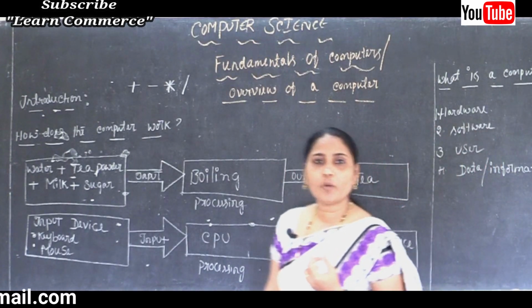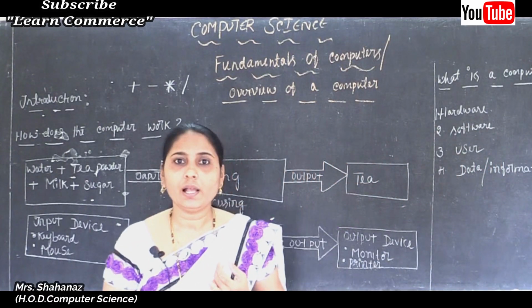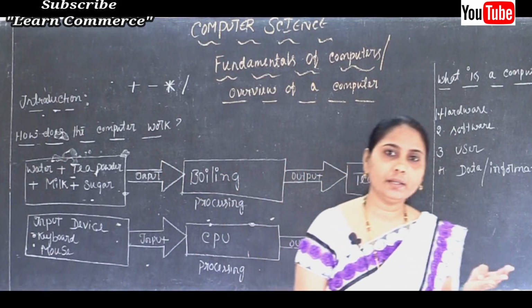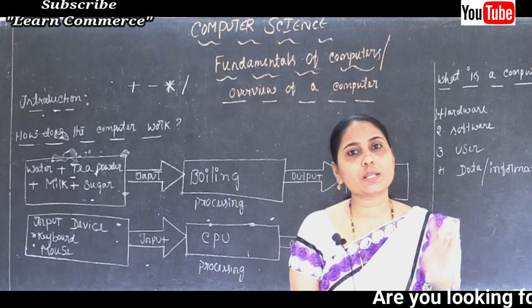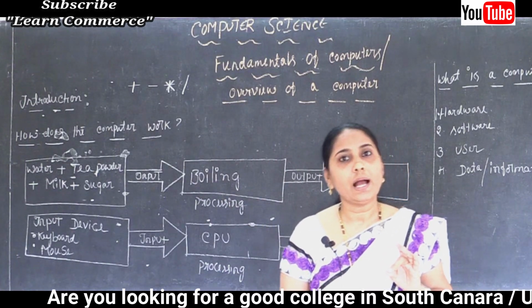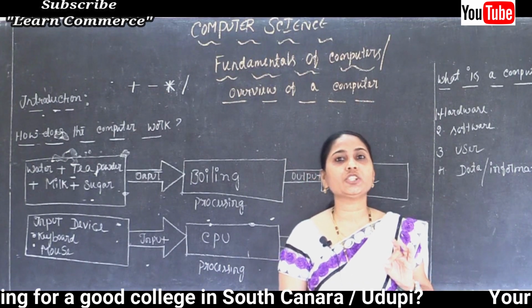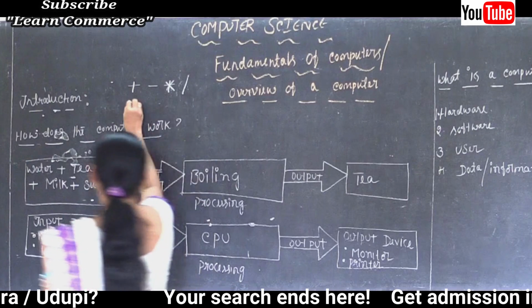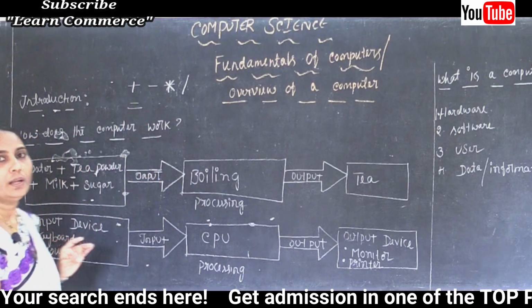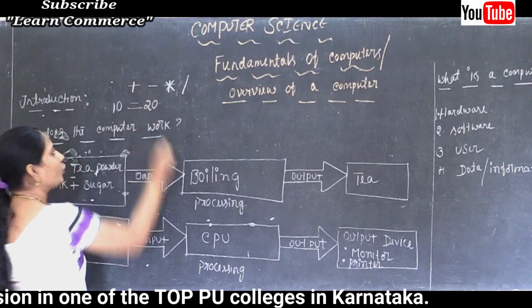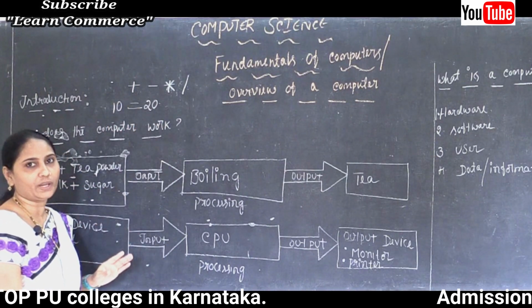Not only arithmetic operations, it also performs logical operations, and, or, not, as well as relational operators. With relational operators, you may want to check whether a value of 10 is equal to 20, which is one kind of operation.